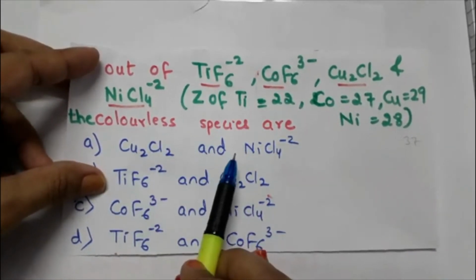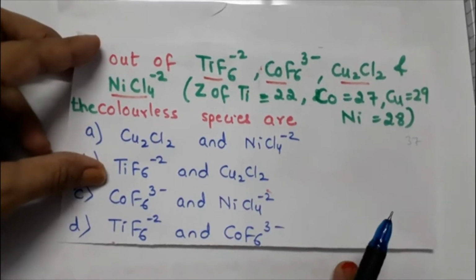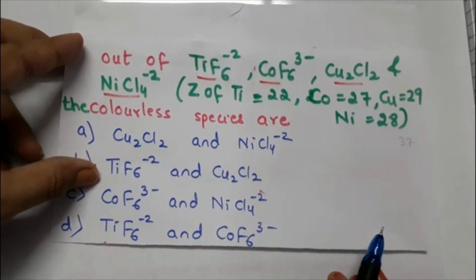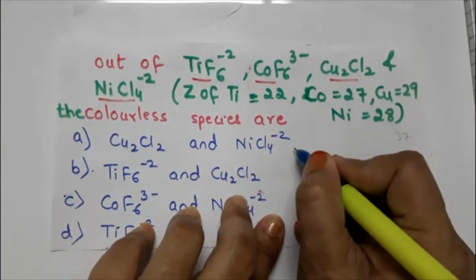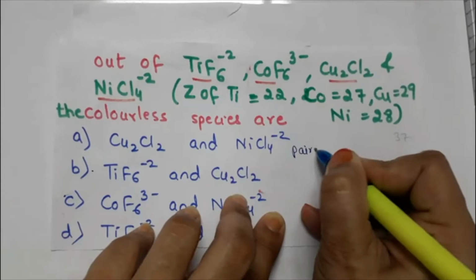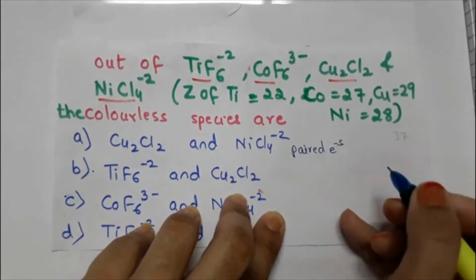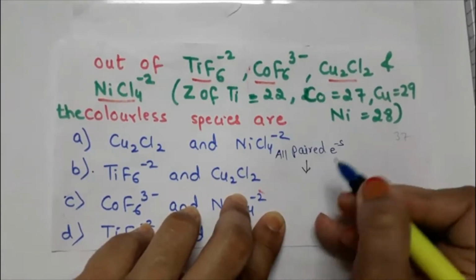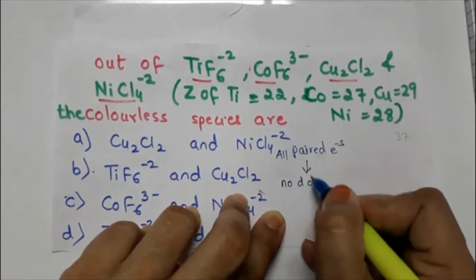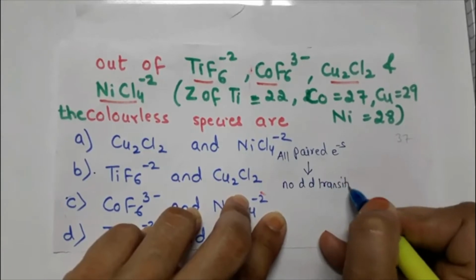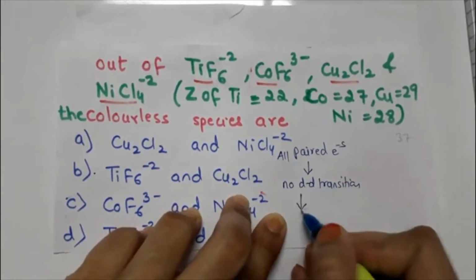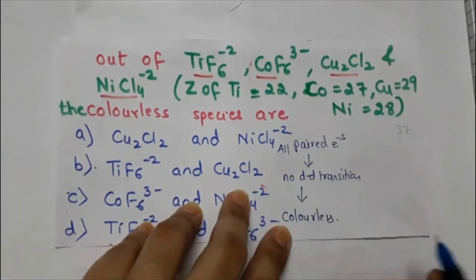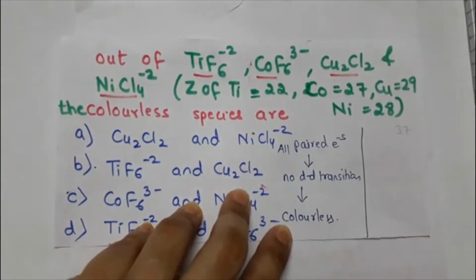Now to solve this question we have to keep in our mind one important hint, and that is if there are electrons and if all electrons are paired, what is going to happen? There will be no d-d transition, and if no d-d transition is there, the compound is going to be colorless. So this point we have to keep in our mind.